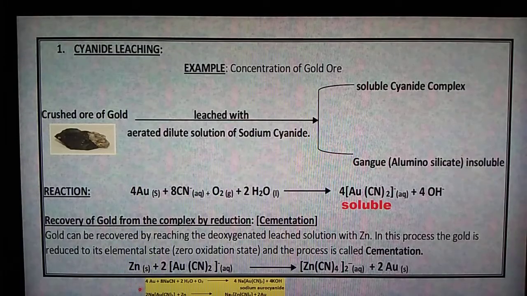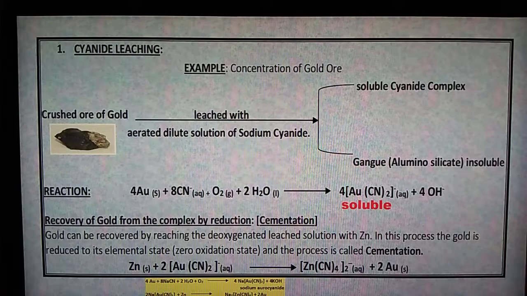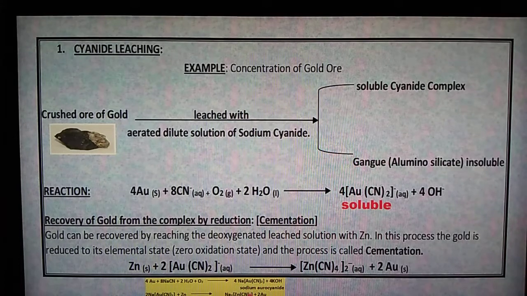Just note here also, the yellow color background has a reaction, isn't it? So this is the entire, complete reaction. In your examination, you write either the ionic equation or the complete form of the equation, any one.